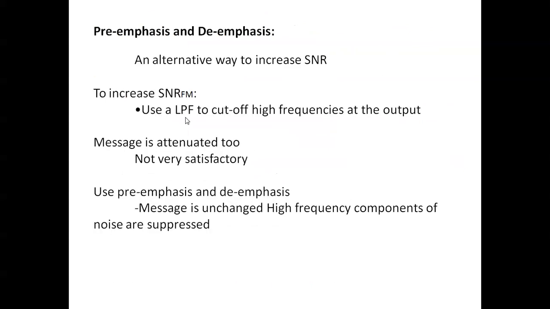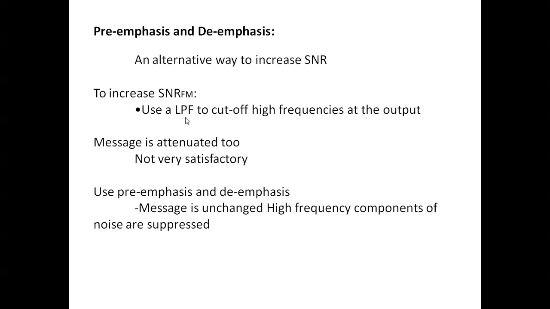Okay, next is pre-emphasis and de-emphasis. What is pre-emphasis? What is de-emphasis? We already know SNR. If you increase the SNR value, you get a better quality output signal.